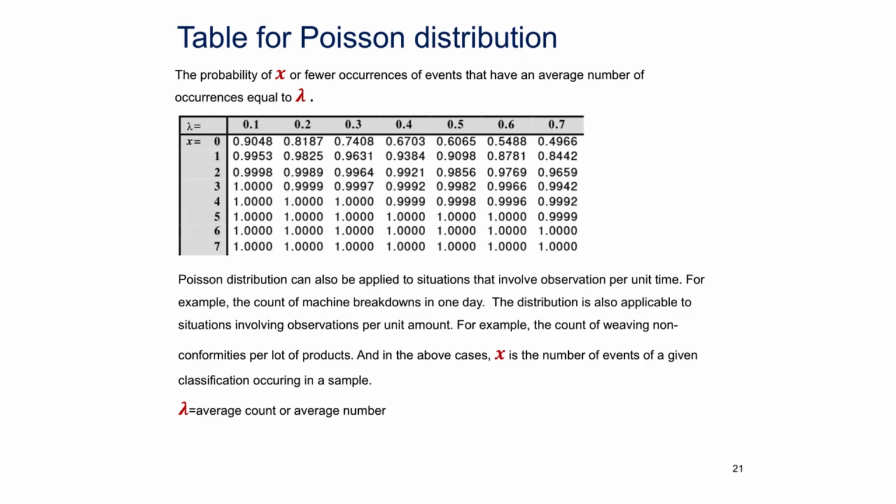Cumulative Poisson probabilities are given in Poisson tables. An extract of a Poisson table is given here. Probability values corresponding to particular values of lambda and x can be read off from the table.